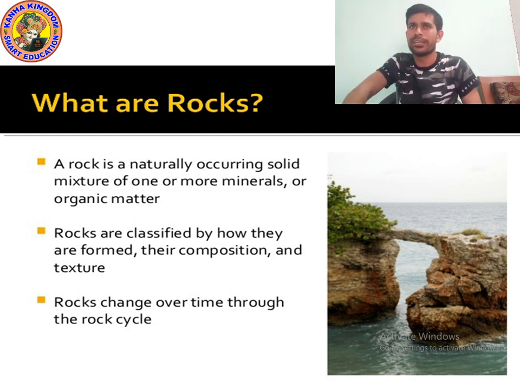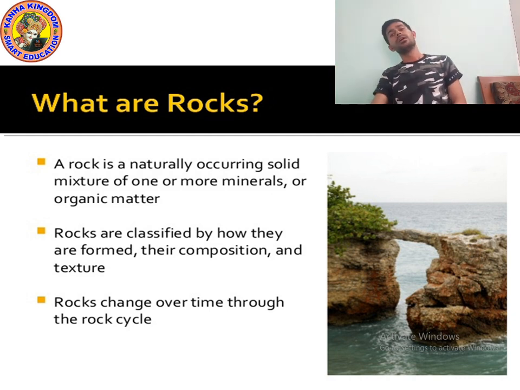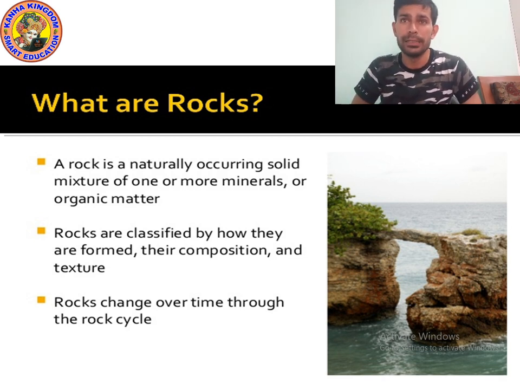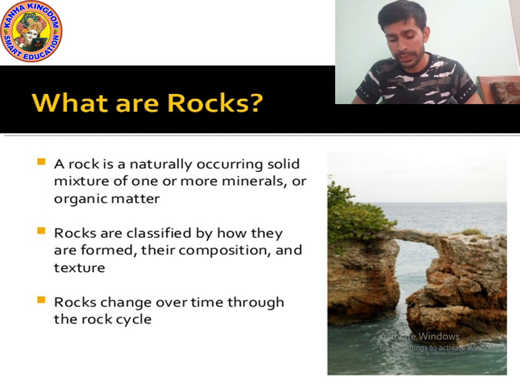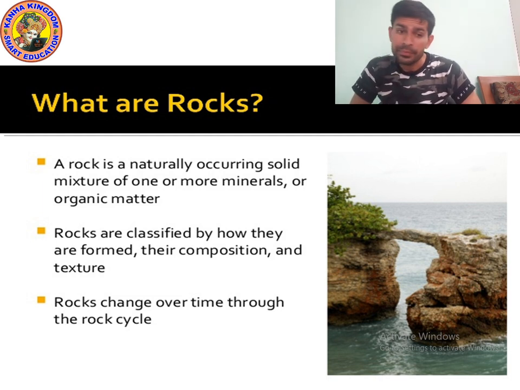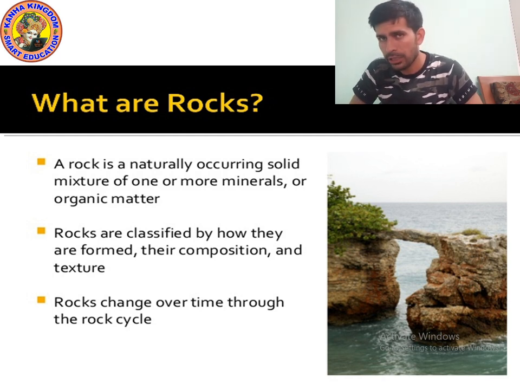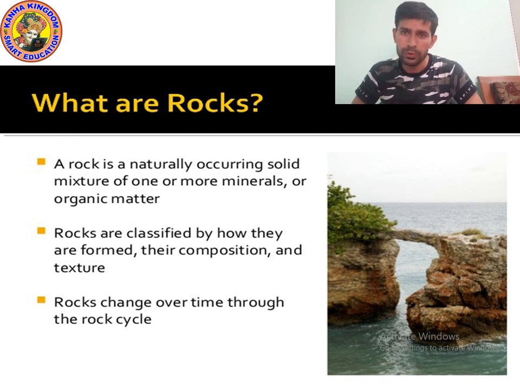So what are rocks? A rock is a naturally occurring solid mixture of one or more minerals. Rock is made up of minerals. Rocks are classified by how they are formed, their composition and texture. Yes, we can divide rocks into different categories on the basis of their formation process, composition and texture.